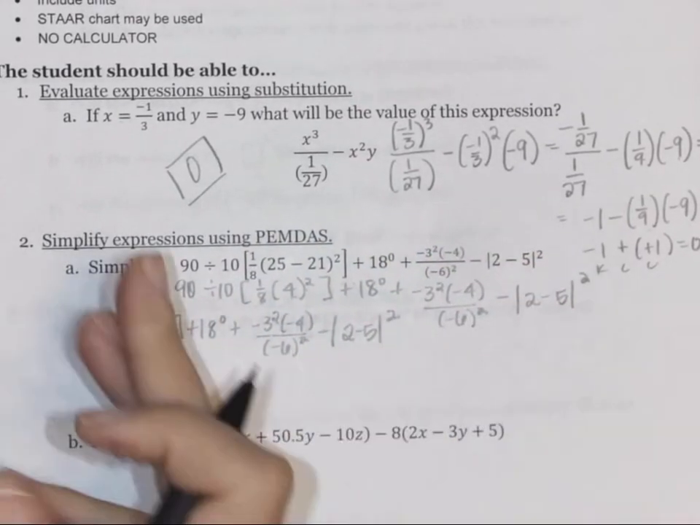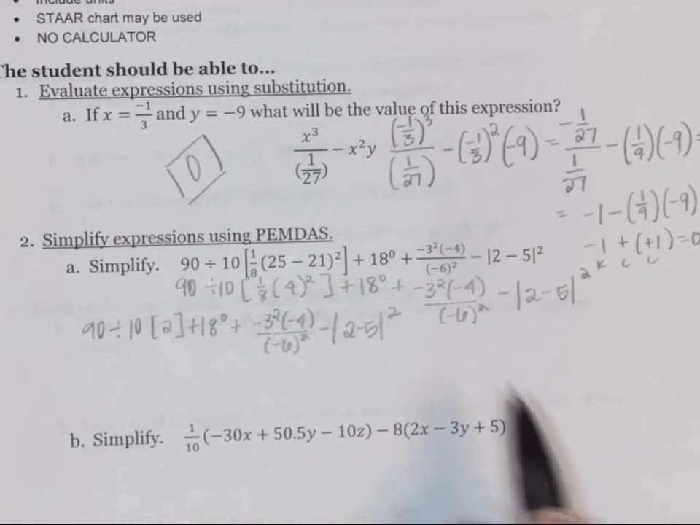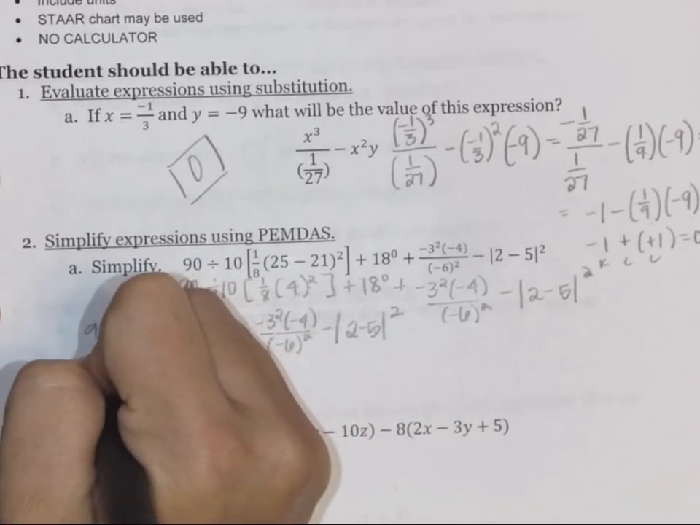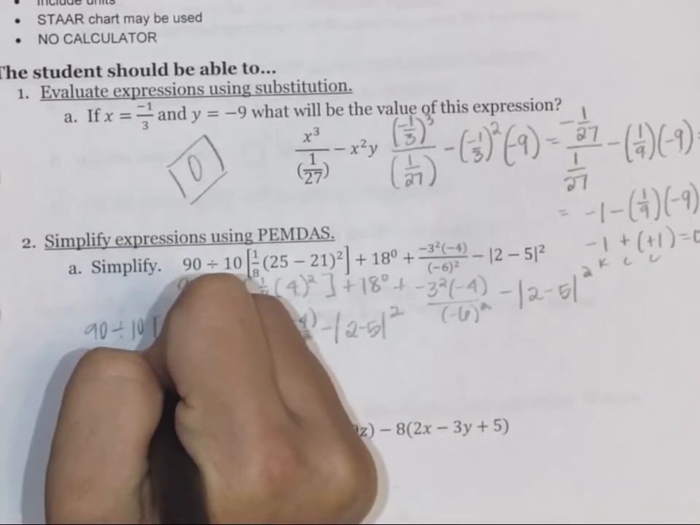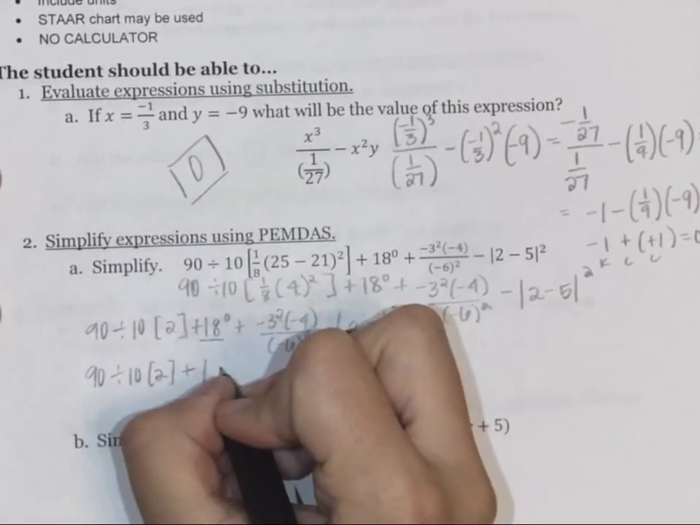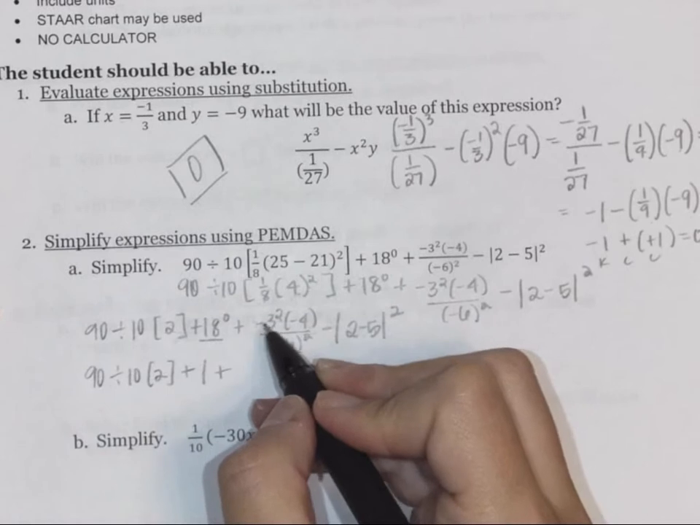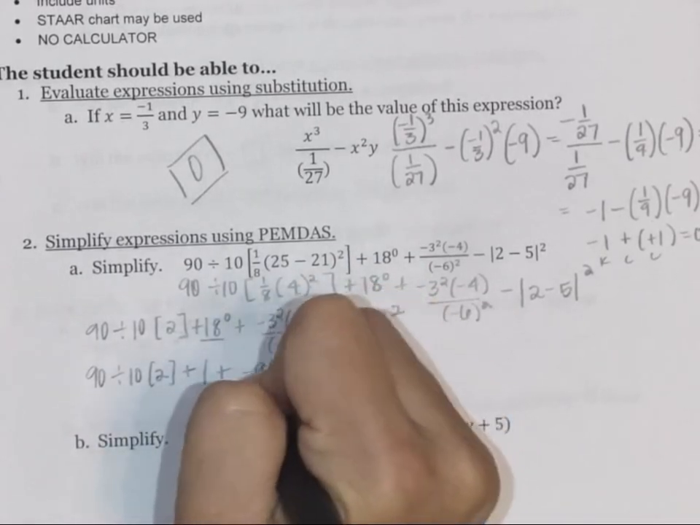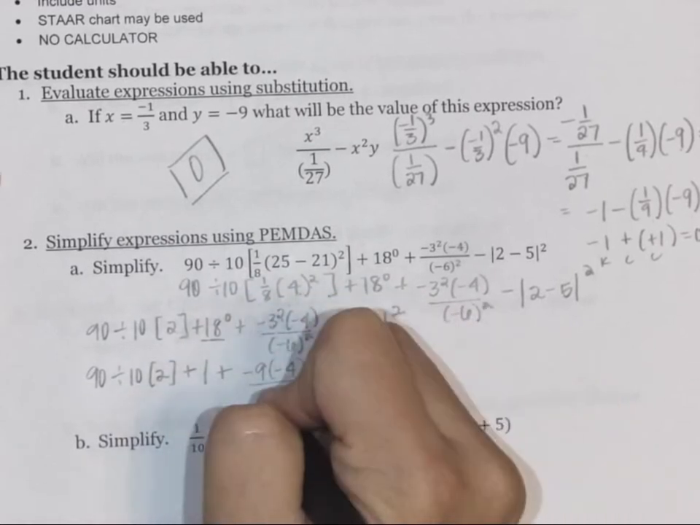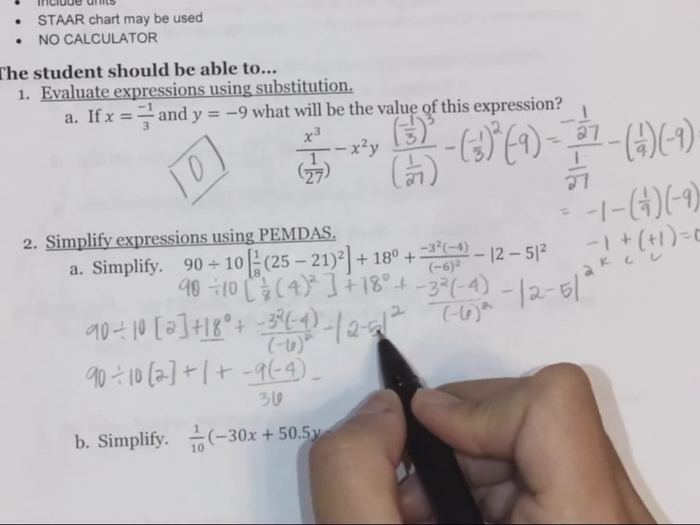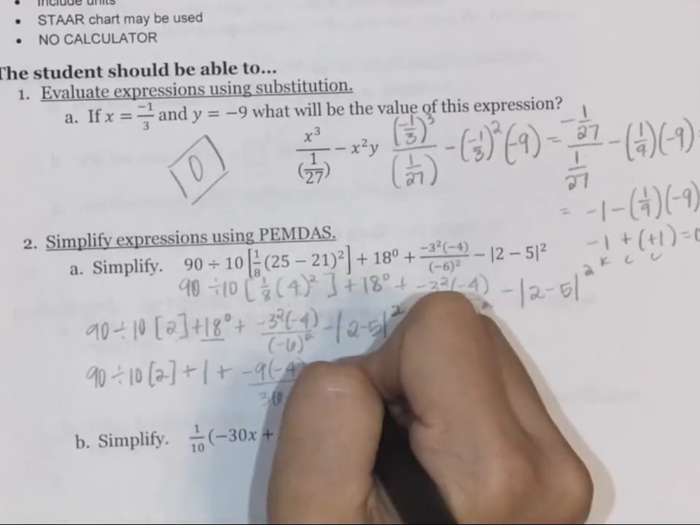squared. Alright, so now we can go through and do our exponents. Remember, absolute values are formed with parentheses too, so we'll do that all in one. So we get 90 divided by 10 times 2 plus 18 to the 0 power is 1 plus, and then over here we have the opposite of 3 squared, which would be a negative 9 times negative 4 over negative 6 squared, which would be 36, minus the absolute value of 2 minus 5 is negative 3, and the absolute value of negative 3 is 3, so 3 squared would be 9.